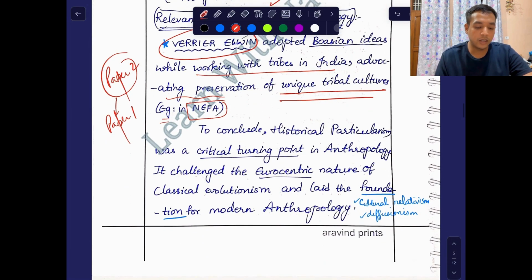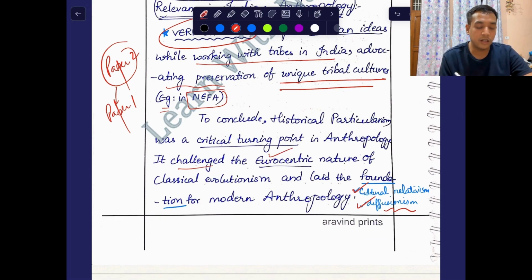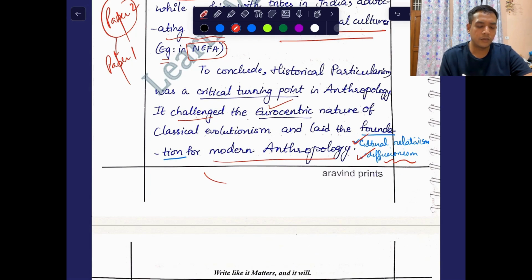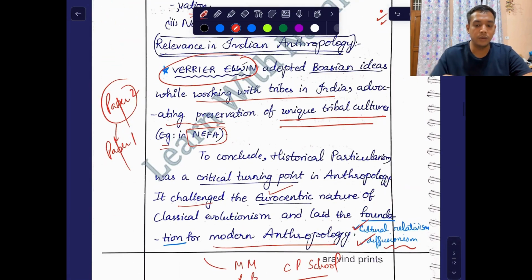And so we can conclude that historical particularism was a turning point in anthropology where it gave the concept of cultural relativism. Diffusionism was explained in a better way, on how cultures diffuse from one point to another. It challenged the Eurocentric or ethnocentric idea, and it laid the foundation of modern anthropology. It also led to scholars such as Margaret Mead, Ruth Benedict, A.L. Kroeber, who gave the concepts of the culture and personality school. So that also developed somewhere from historical particularism, right? So that's how we will conclude.